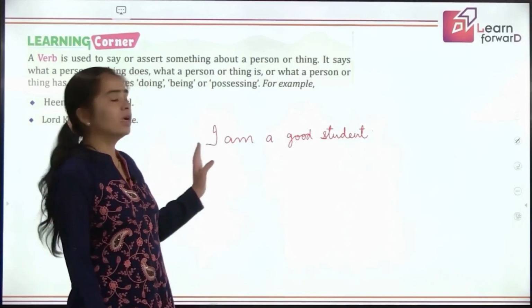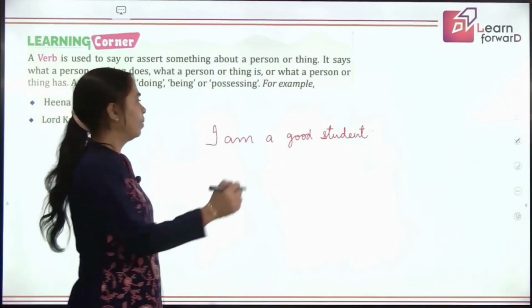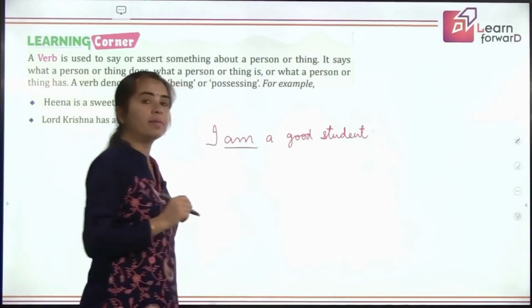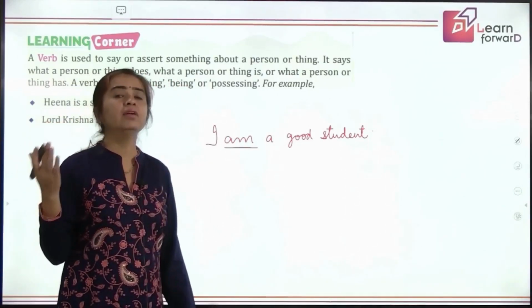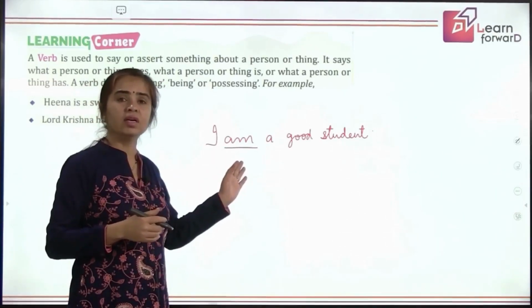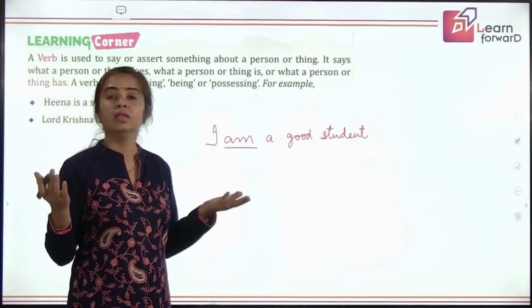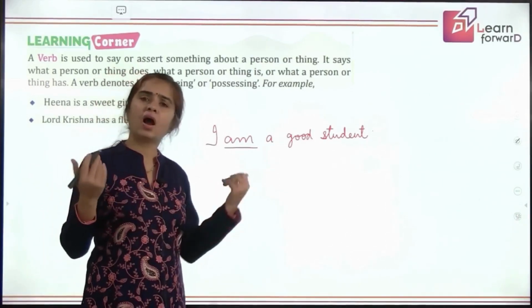So let us pick out the verb from this sentence. What is the verb here? Am. Yes, you are right. Am is the verb. But you said verbs are actions. So is there any action in this word am? Any action going on? No, there is no action. Then how is it a verb?